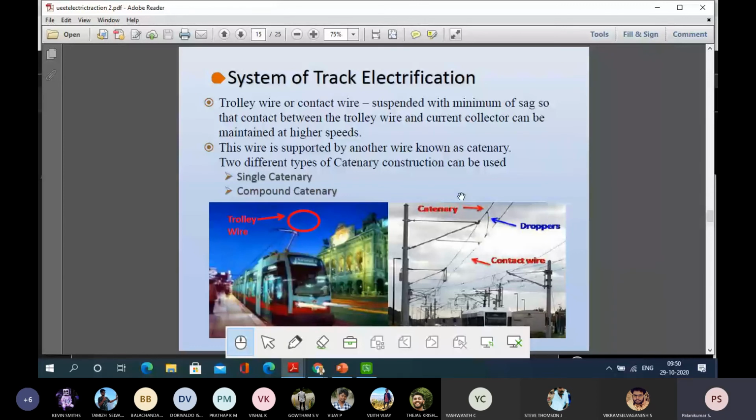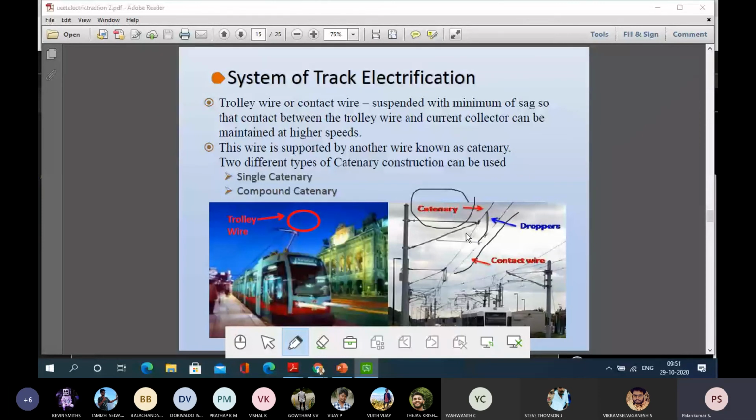So this is how it will look. If you see that catenary system, you see the catenary system is there. It is a transmission line, so that will be the very top one. After that, the droppers will be there. So this will be a dropper. Then we will have the contact wires. So the catenary wire is carrying the entire structure.